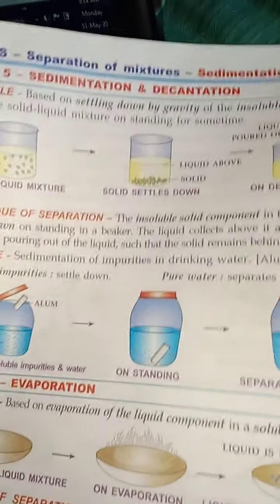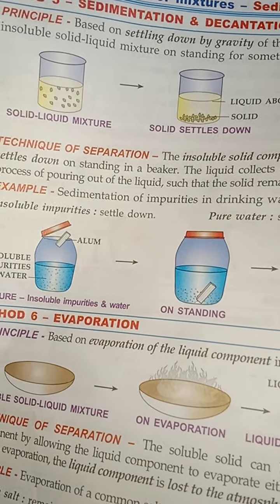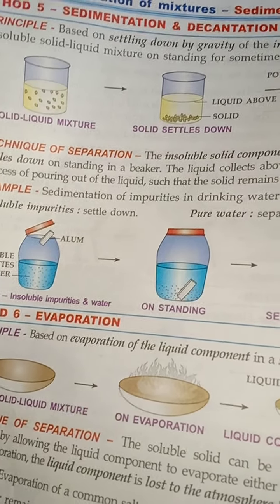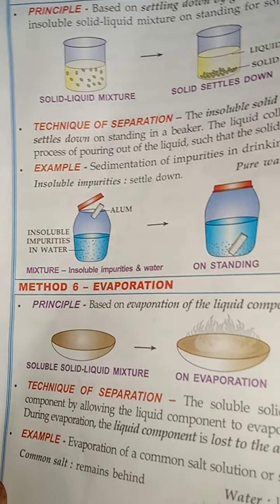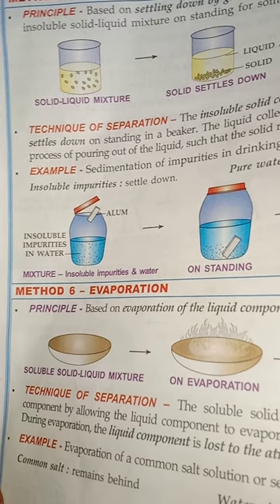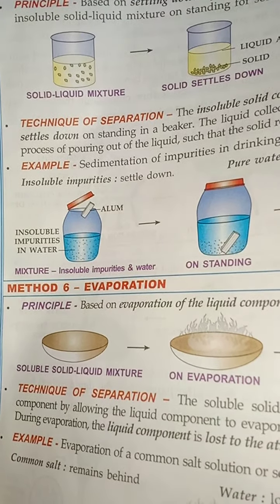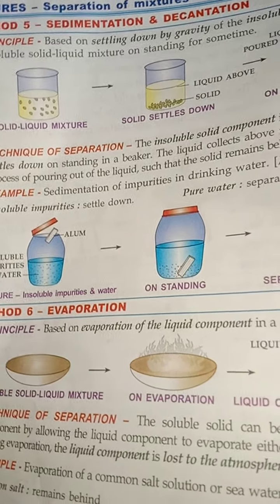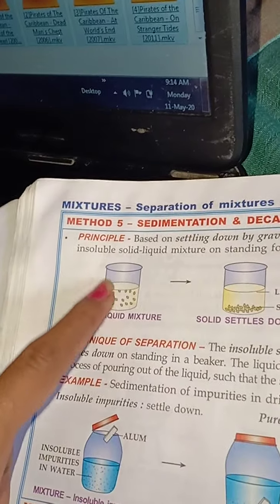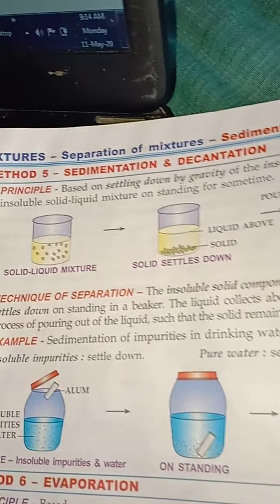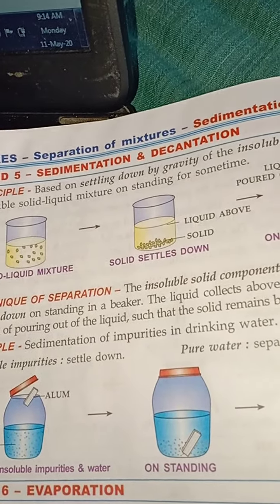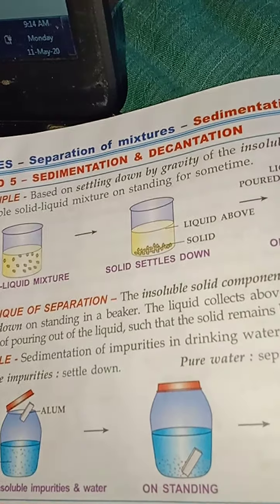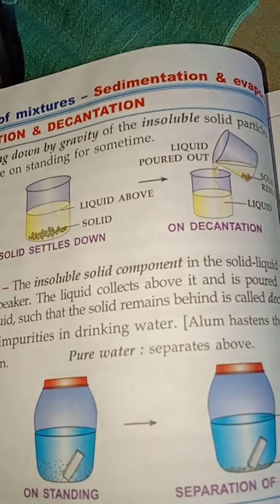The next is separation of mixtures, by the process of sedimentation and evaporation. For a salt solution, the evaporation method is followed. In sedimentation, the insoluble solid settles down if we keep it for a longer period of time. The settled one can be removed by the decantation process. As you can see here, in a vessel they have taken the mixture, and after keeping it for some time, the solid settles at the bottom, the liquid remains above, and by the method of decantation, the liquid is poured out and the solid stays behind.